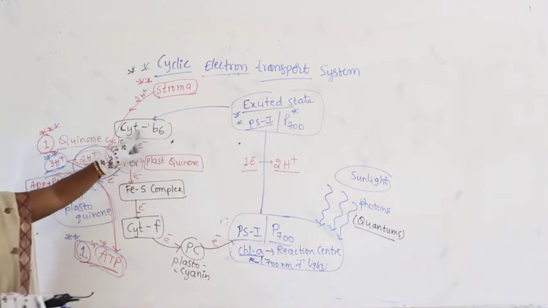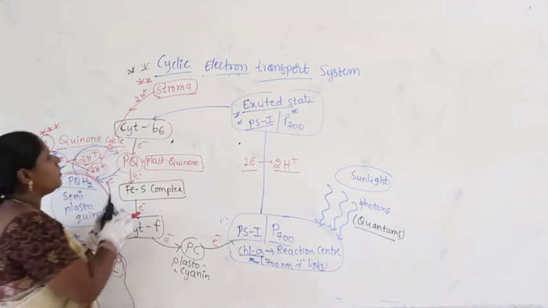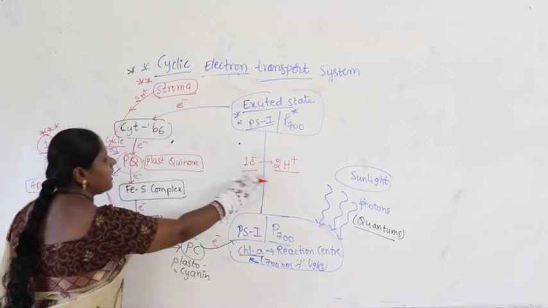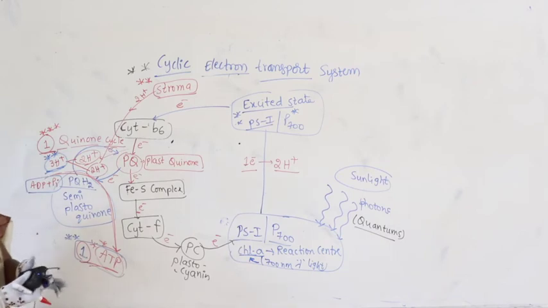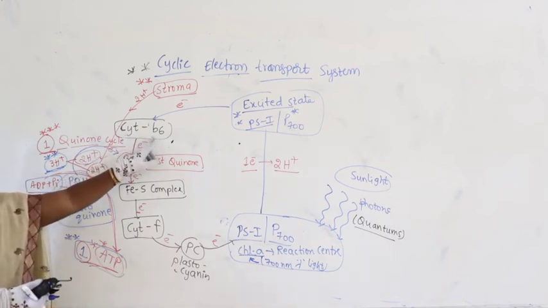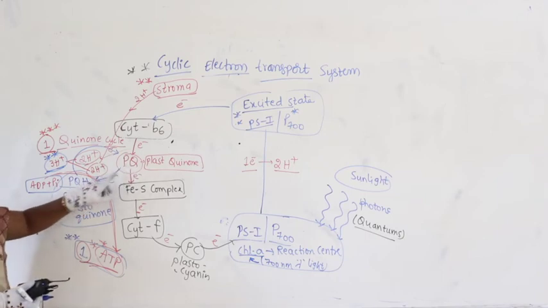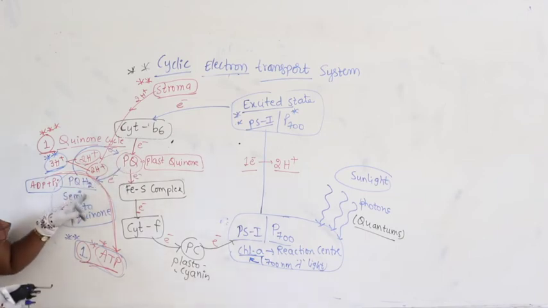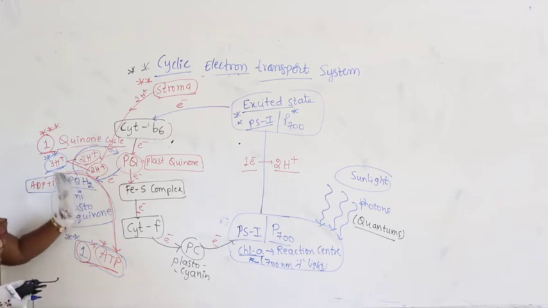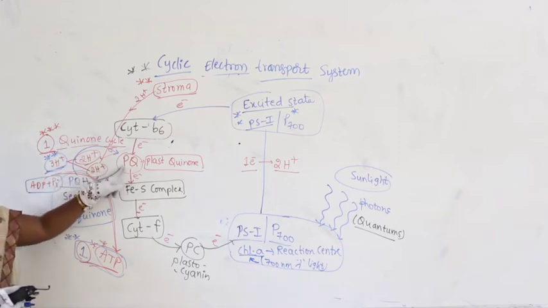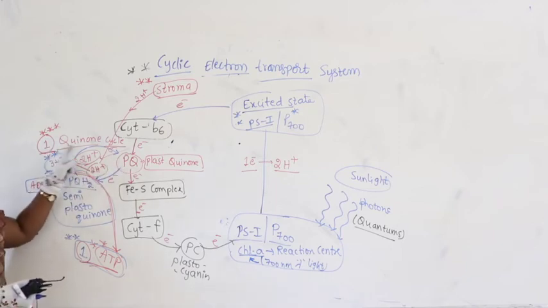From there the electron will enter into cytochrome B6. Each electron carries 2 protons. From there the electron enters into plastoquinone. From the plastoquinone the electron becomes semi-plastoquinone, and again the electron goes back to plastoquinone. What do you call this? This is called 1 quinone cycle.